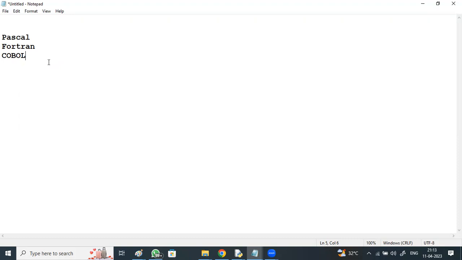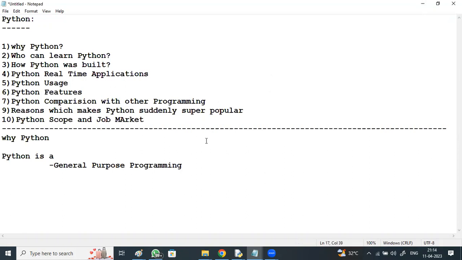But a language which is suitable for developing any kind of application, such a language we call a general purpose programming language. So Python is a general purpose programming language where any kind of application can be developed using Python, like web applications, automation applications, gaming applications, graphical applications, embedded applications, networking applications, desktop applications. In this way, a wide variety of applications you can develop using Python. It's not for a particular purpose, not a purpose-based language.